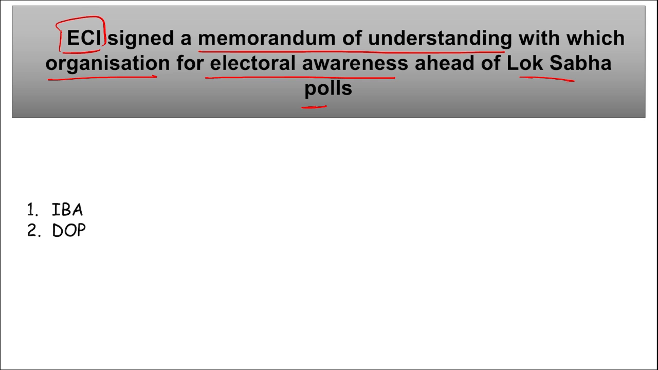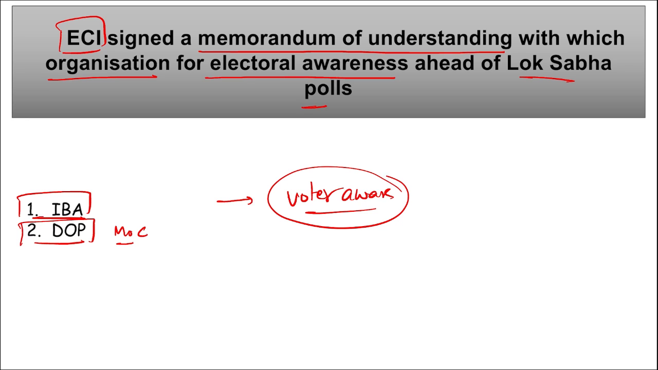So the Election Commission of India signed a memorandum of understanding with IBA, that is the Indian Banks Association, and the Department of Post, that is DOP, which comes under the Ministry of Communication. And the aim of this MOU between ECI, IBA and Department of Post is basically to enhance voter awareness, correct? To create voter awareness, right? Electoral awareness, to tell people about the elections, right?